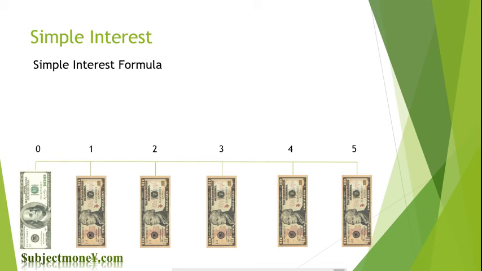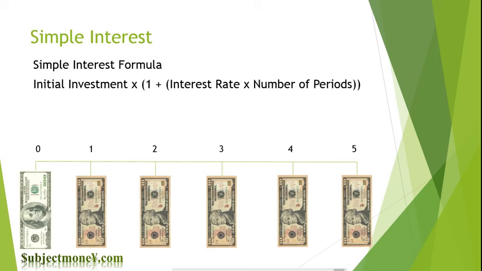The formula to solve the interest rate is the initial investment times 1 plus the interest rate times the number of periods that the investment will be held for. Therefore, if we invest $100 in an account for 5 years that earns 10% simple interest per year, then we would have $150 in 5 years.